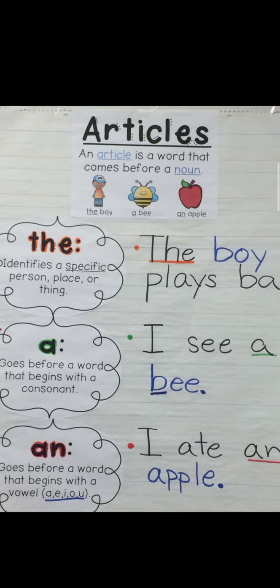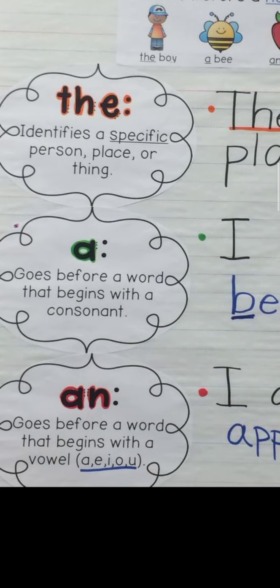Then comes a. It goes before a word that begins with a consonant. And what are consonants, children? The alphabets which are other than vowels. And I hope you all know what vowels are. You have learnt it since class 1. Vowels are the letters A, E, I, O and U. And an goes before a word that begins with a vowel.